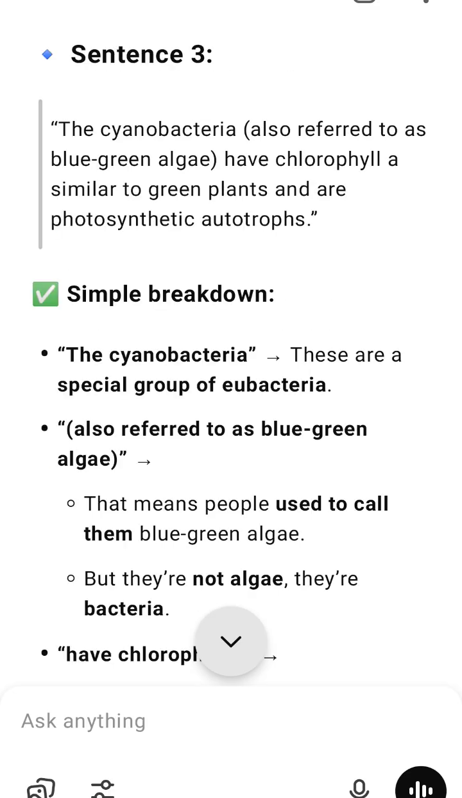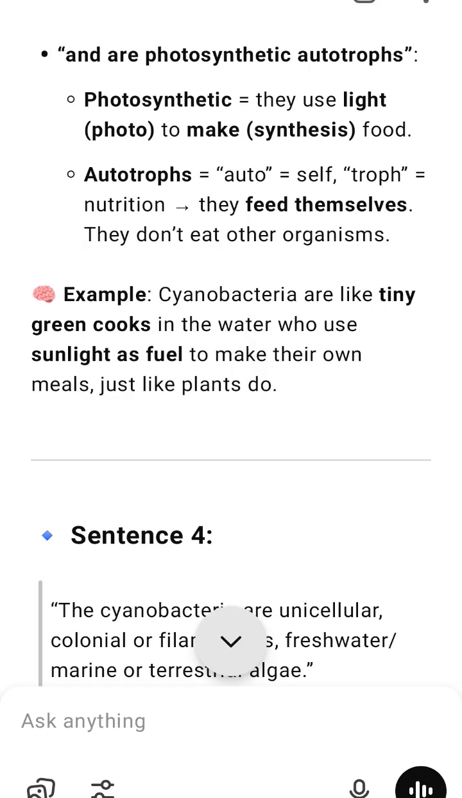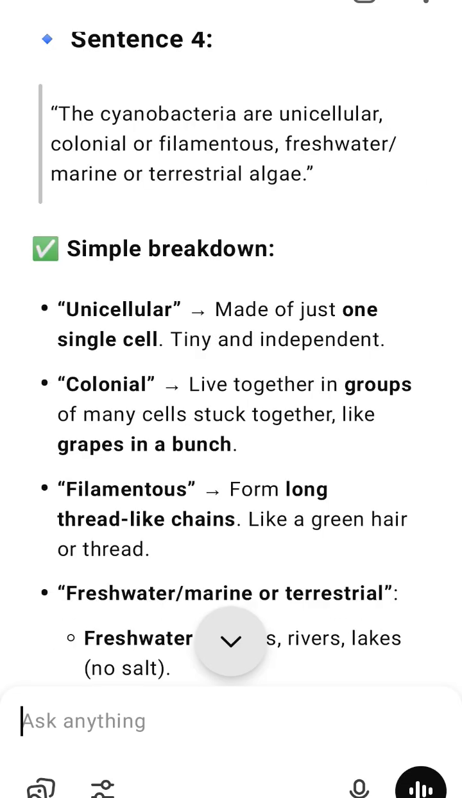5. Protective coating, gelatinous sheath. Cyanobacteria colonies are often surrounded by a jelly-like covering called a gelatinous sheath. This protects them and keeps the colony together. Picture peas trapped inside jelly. That's a bacterial colony in a gelatinous sheath.